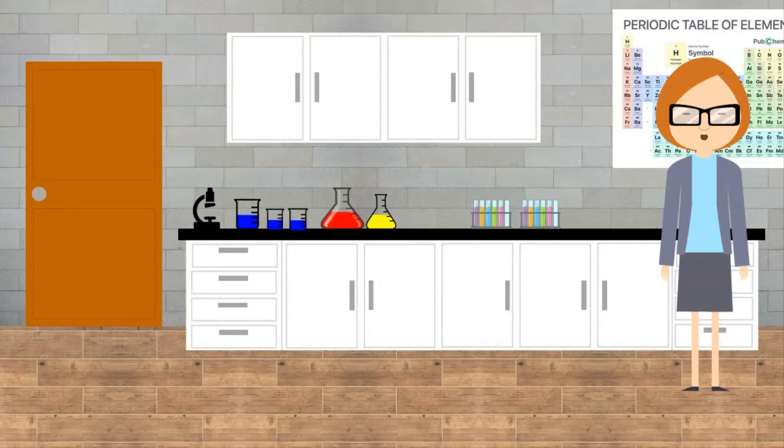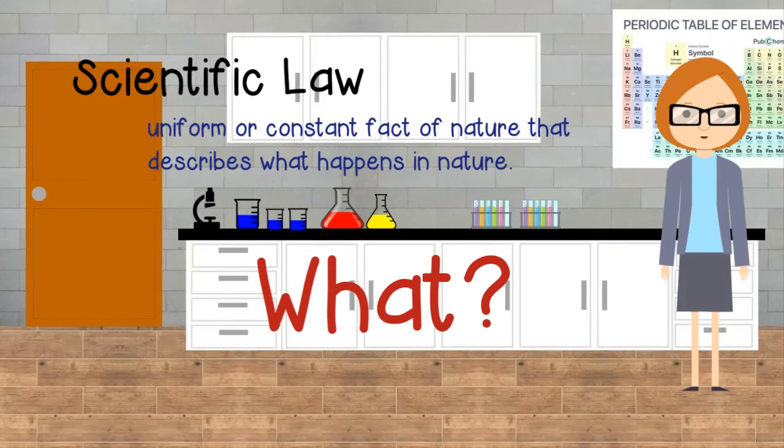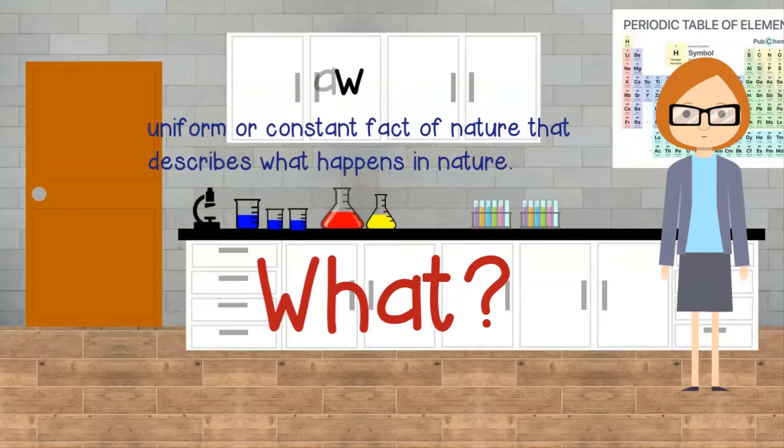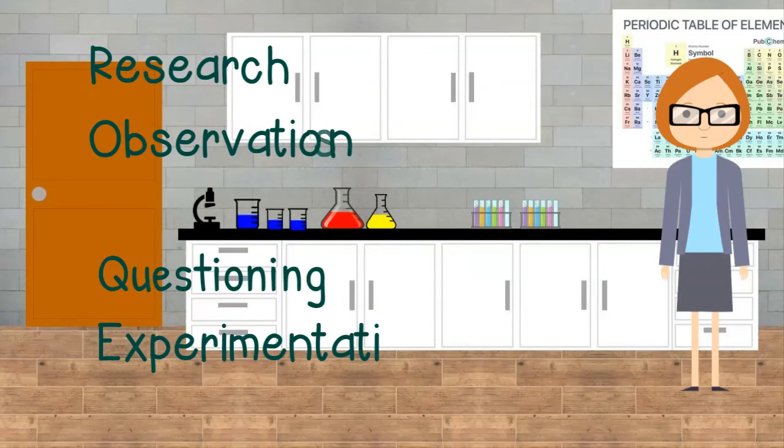A scientific law is a uniform or constant fact of nature that describes what happens in nature. Laws have also been proven using lots of research, observations, questioning, and experimentation.